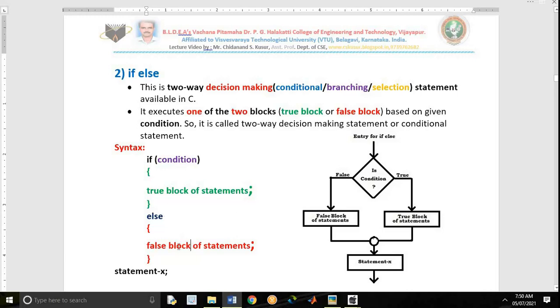It's very interesting. The machine follows one of the blocks, either the true or the false block. And instructions inside the true block end with a semicolon, instructions inside the false block end with a semicolon. This is what we call syntax.